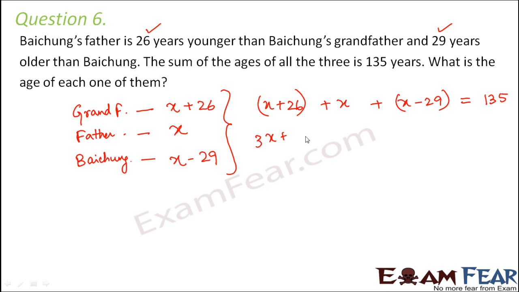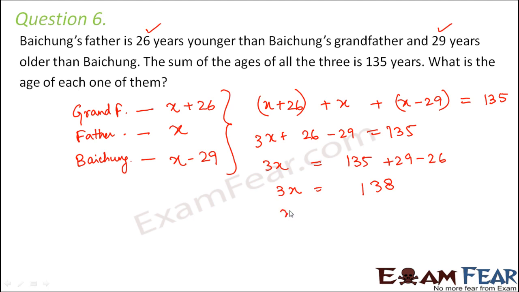So this would be 3x plus 26 minus 29 is equal to 135, or 3x is equal to 135 plus 29 minus 26. So 3x is equal to 138, or x is equal to 138 by 3. So this is 3 4s are 12, 3 6s are 18. So x is equal to 46.